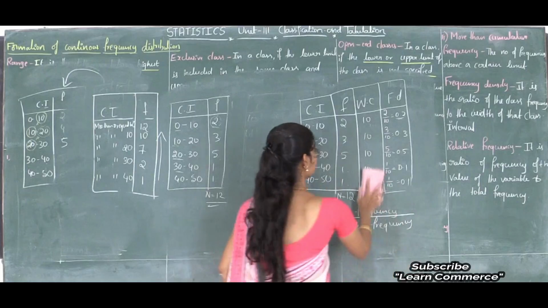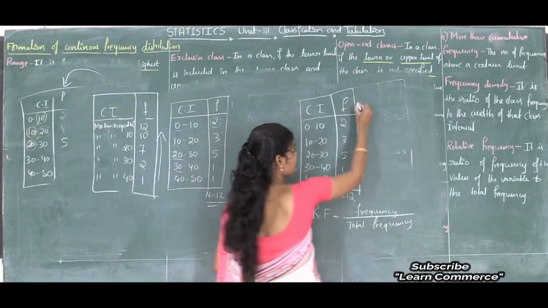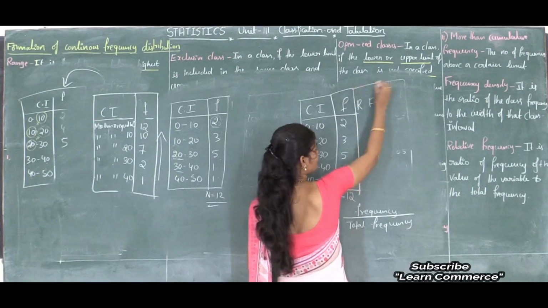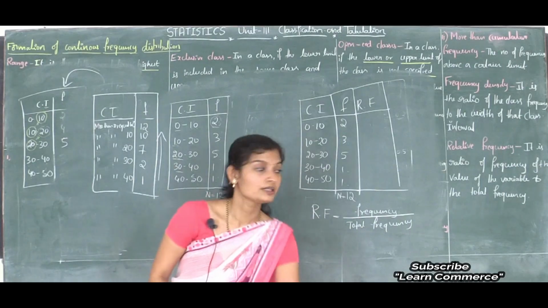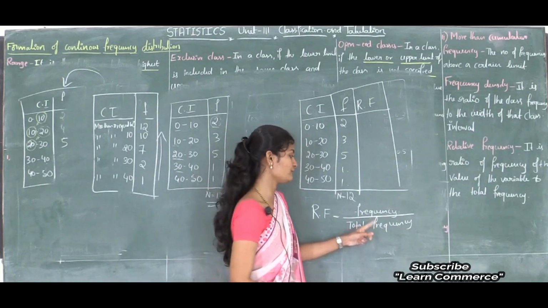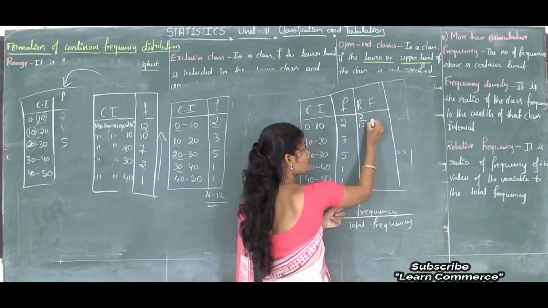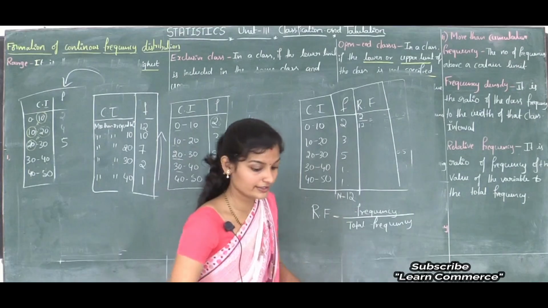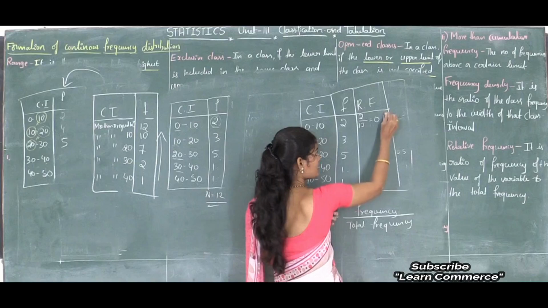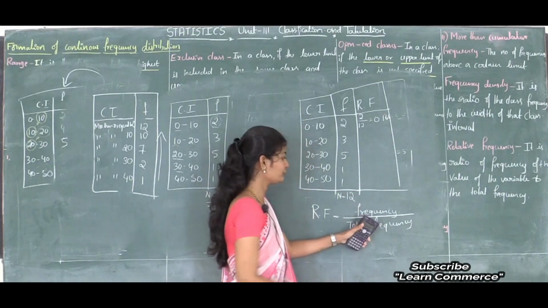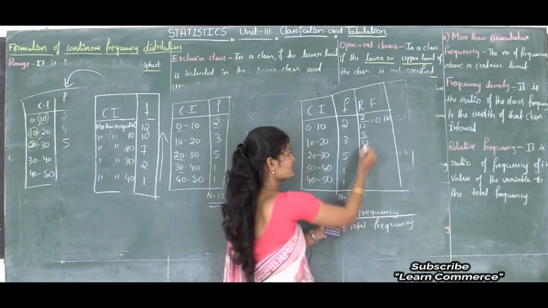Okay, next column is relative frequency. How to find relative frequency? See, first, frequency divided by total frequency. Here frequency is 2 and total frequency is 12. So 2 divided by 12, that is 0.166. Next frequency is 3, total frequency is 12.